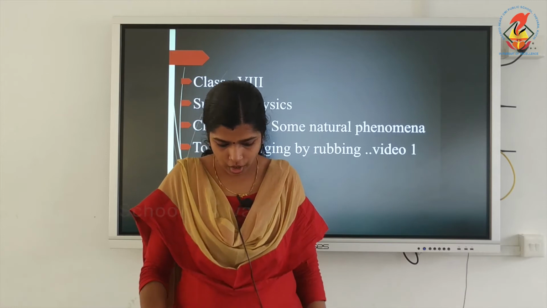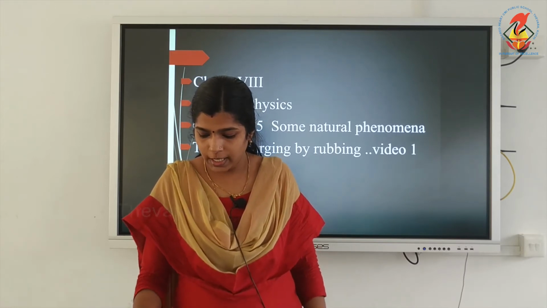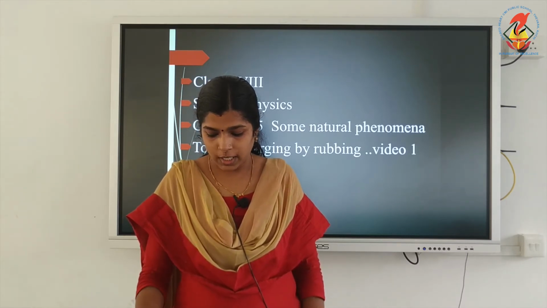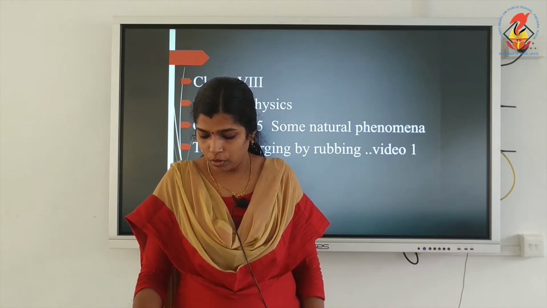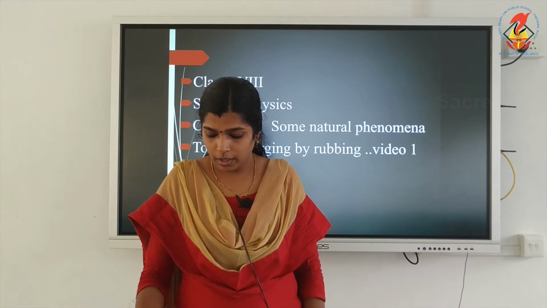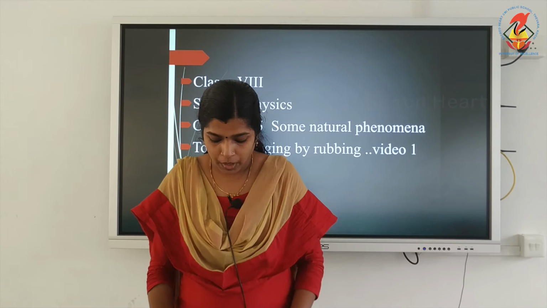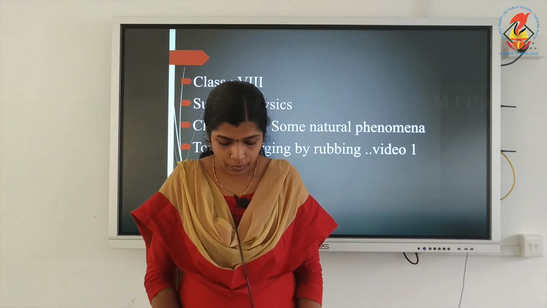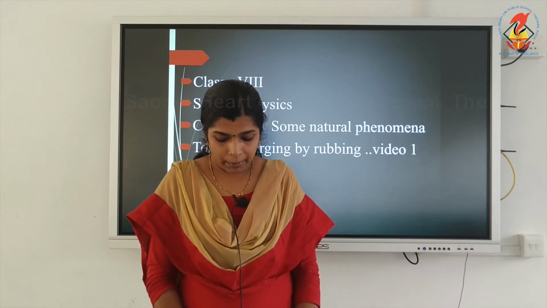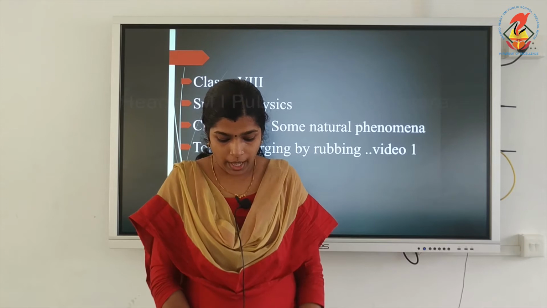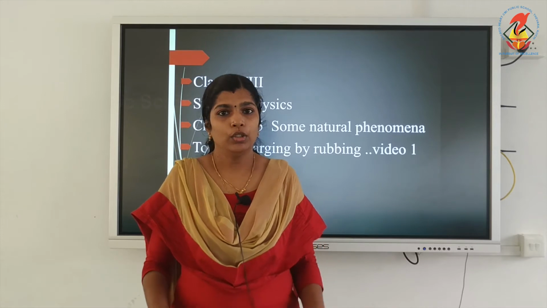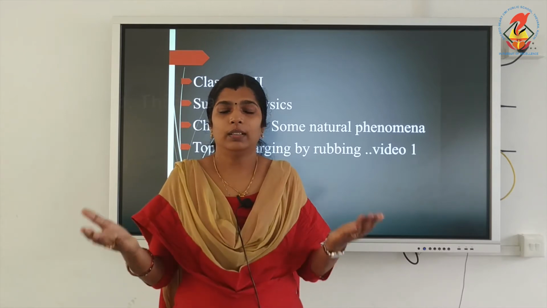Then, two types of charges are there, that is positive charges and negative charges. Benjamin Franklin, a scientist of the 18th century, gave specific names to these charges. The charge on the glass rod is named as positive charge and the charge on the ebonite rod is called negative charge. Means you have to rub an ebonite rod with wool and hang it with a thread. Rub another ebonite rod in the same way and bring it near the suspended rod. You can see that the two ebonite rods will repel each other.